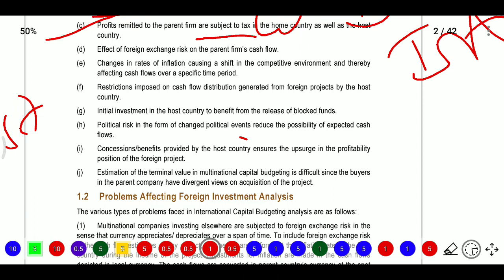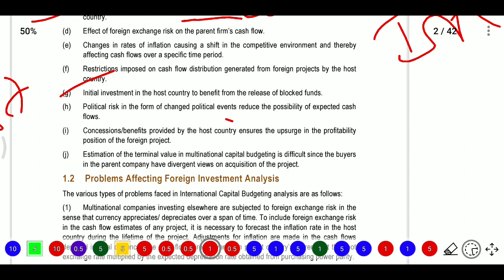Sometimes, for example, Russia and Ukraine are at war, so they don't allow the exchange of cash flows. Next, initial investment in the host country to benefit from the release of blocked funds, or political risk in the form of changed political events, reduces the possibility of expected cash flows, and concessions and benefits provided by the host country ensure an upsurge in the profitability of the foreign project.